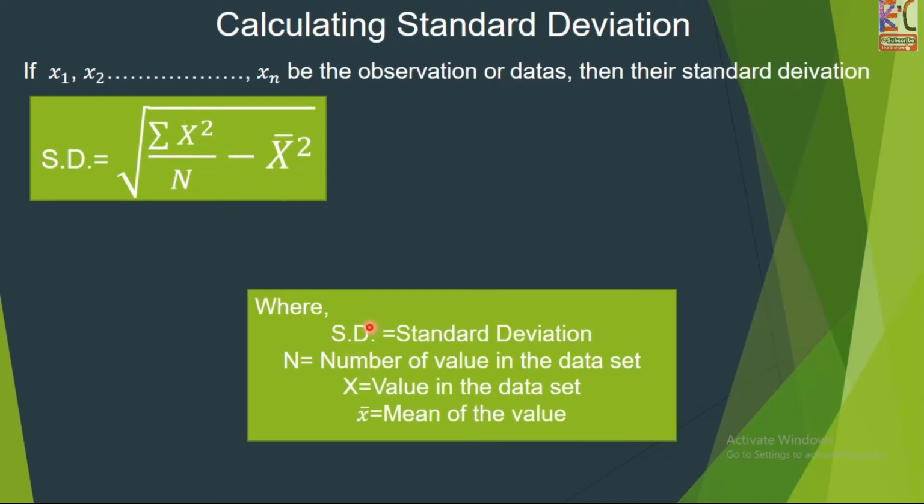Here SD means standard deviation, capital N means the number of values in the data set, capital X is a value in the data set, and x bar is the mean of the values. You know about mean. Last chapter we discussed mean.